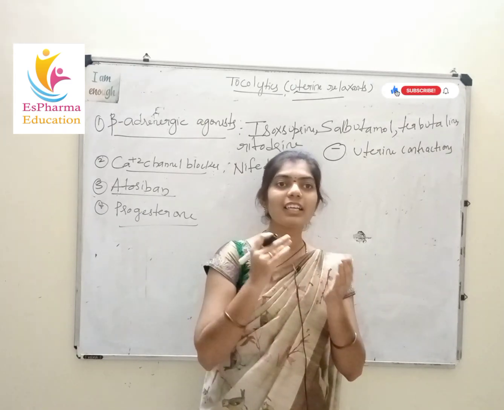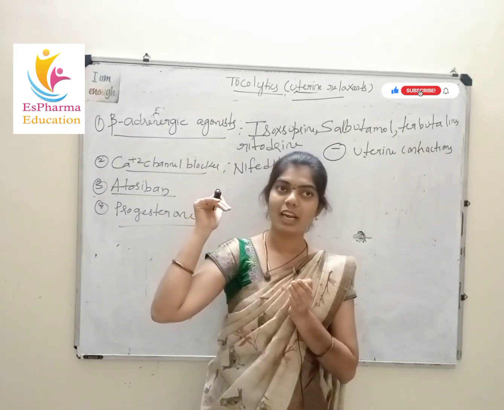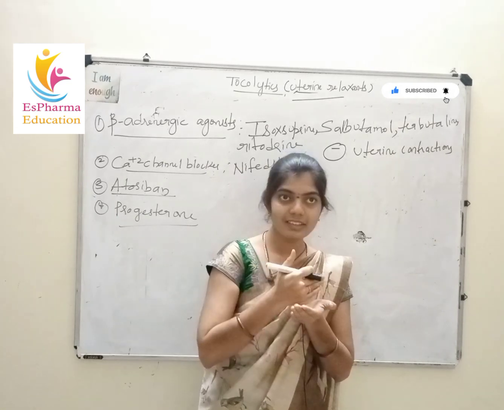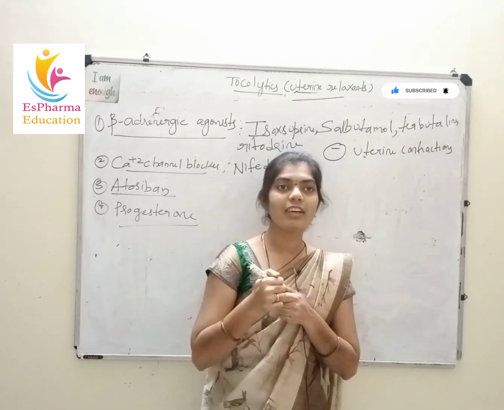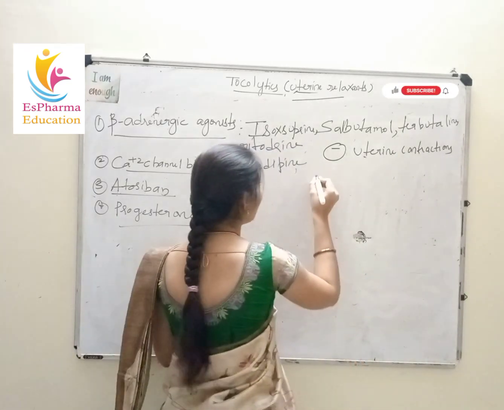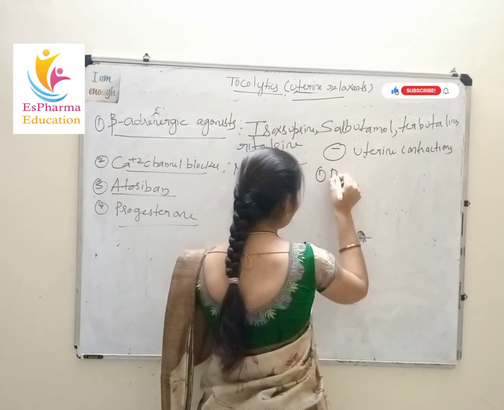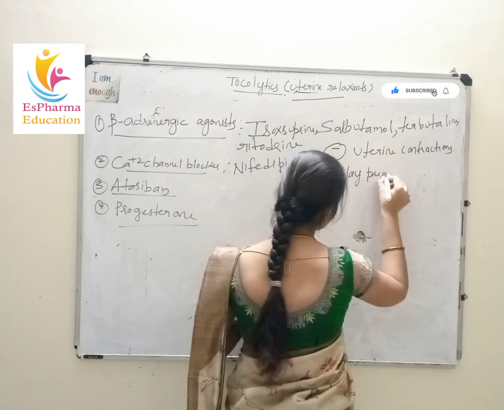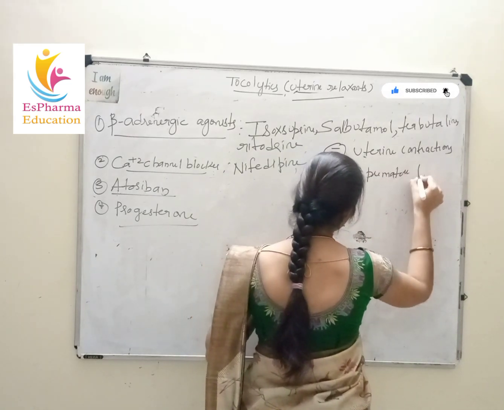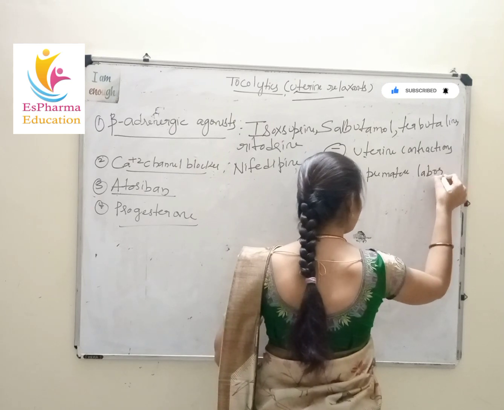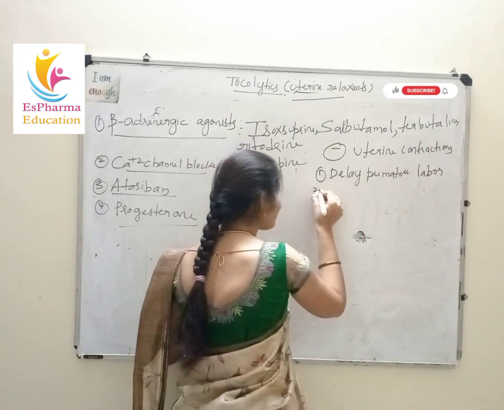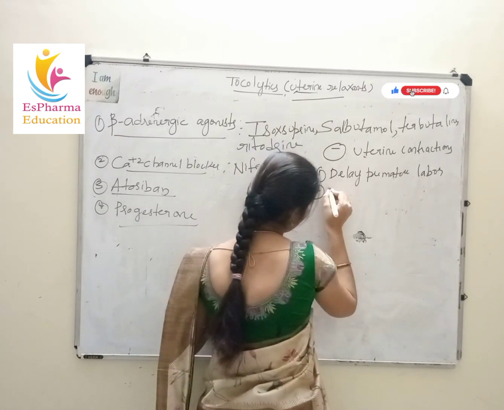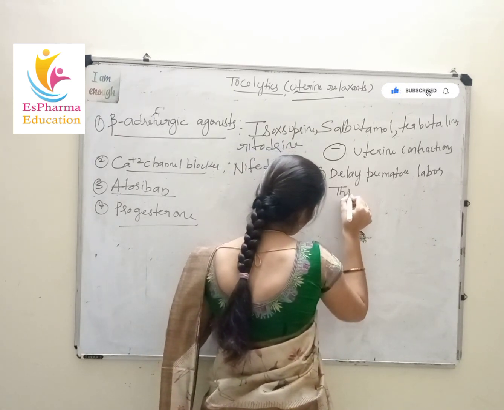Then, at what conditions will we use these tocolytics? Women use these tocolytic drugs under 3 conditions. The first condition is to delay premature labor. The second condition is threatened abortion.